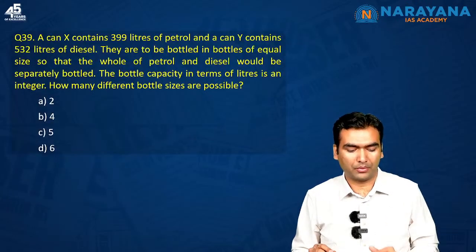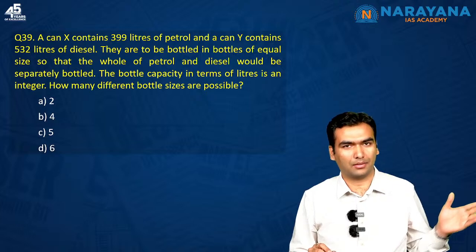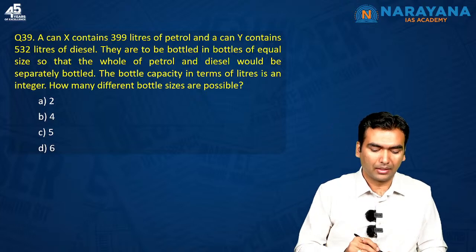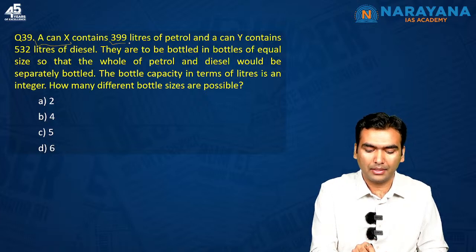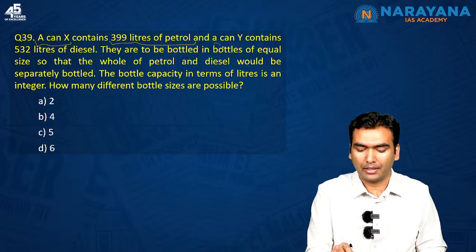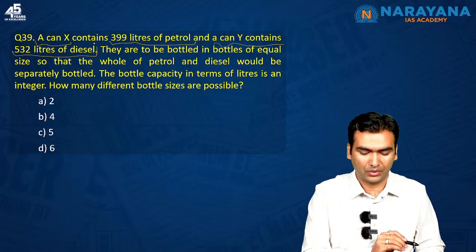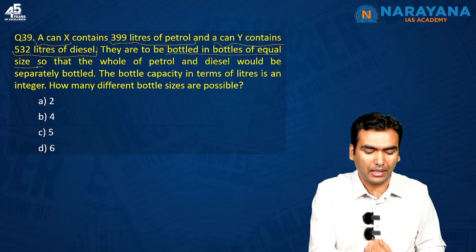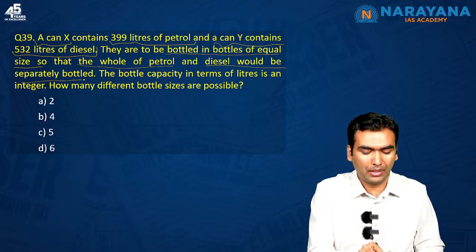Let's move to the next question. The question number that I have put is with respect to set C. In other sets, the question number could be different. Now, question 39 says that a can X contains 399 liters of petrol and a can Y contains 532 liters of diesel. They are to be bottled in bottles of equal size so that the whole of petrol and diesel would be separately bottled.